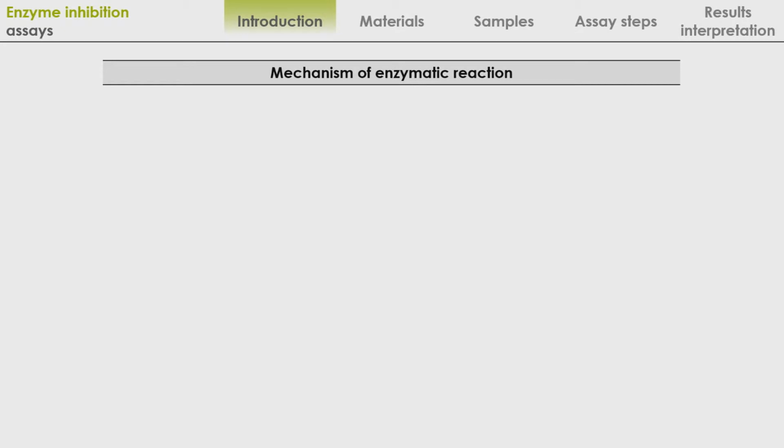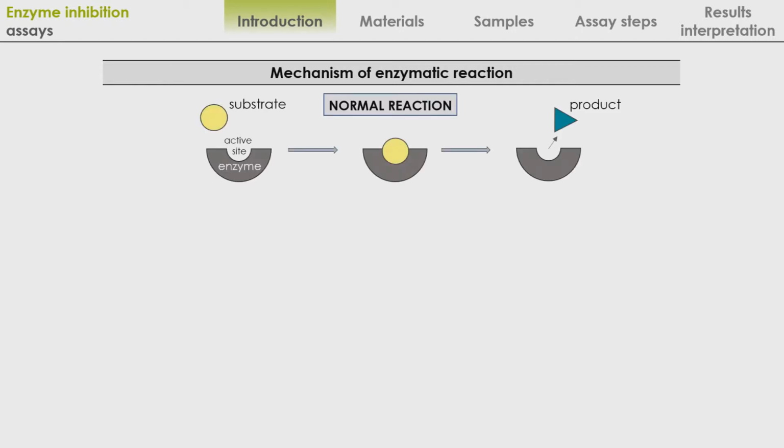We shall start by studying the mechanism of enzymatic reaction. Enzymes are usually proteins that possess one or more active sites ready to bind a substrate. During the enzymatic reaction, substrate binds to the enzyme catalytic center. Enzyme-substrate complex is formed. When the reaction is finalized and the created product is disconnected from the catalytic center, the enzyme returns to its original shape and is ready to bind another substrate.